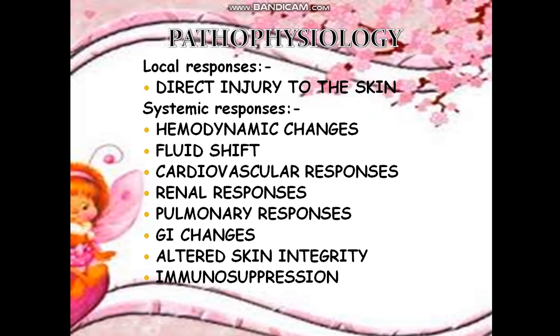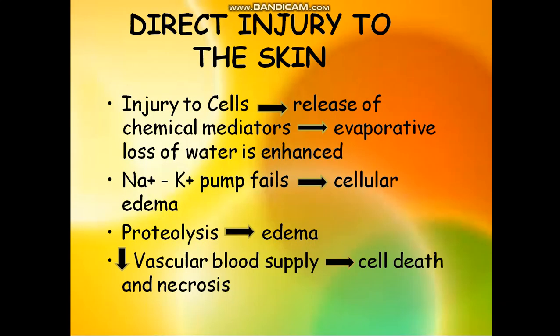So let's move on to the direct injury, how it happens. Direct injury to the cells, and how the water and fluid imbalance and the electrolyte imbalances occur. We can move on to that. That is direct injury to the skin. Injury to the cells causes release of the chemical mediators. Evaporative loss of water is enhanced.